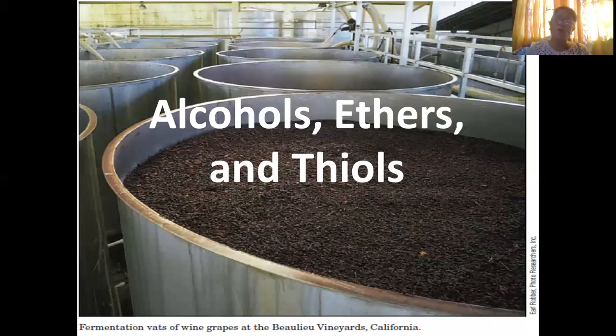In most cases, alcohols are produced as you can see here. These are vats, wine vats. Wine comes from the grapes, right? So these are being fermented. The process of conversion to wine is through fermentation. Fermentation means it is added with yeast and of course with the presence of oxygen. So that is fermentation.